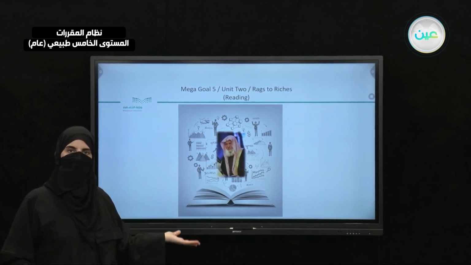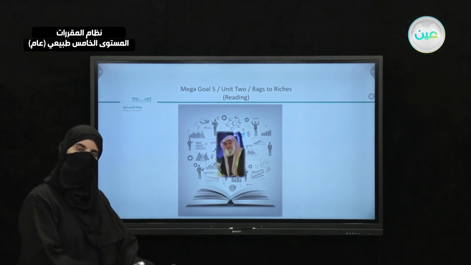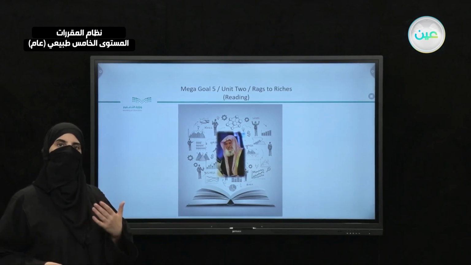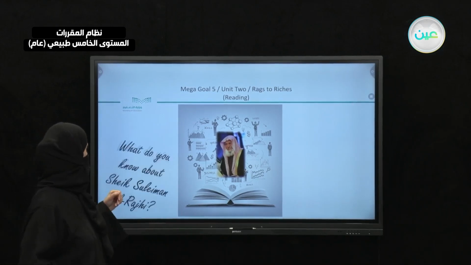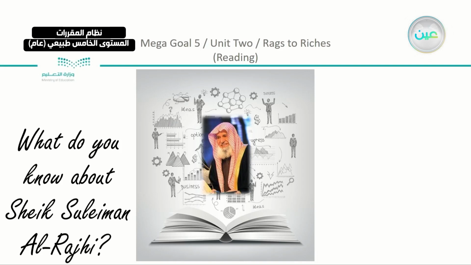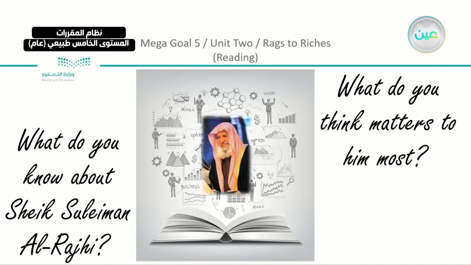He is one of the figures that started from rags to riches. So the 2 questions that we have are, what do you know about Sheikh Sulaiman al-Rajhi? And now we have an idea about him. We have also the other question, what do you think matters to him most?